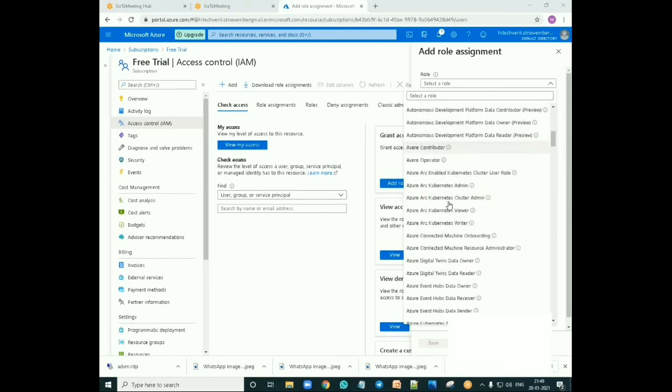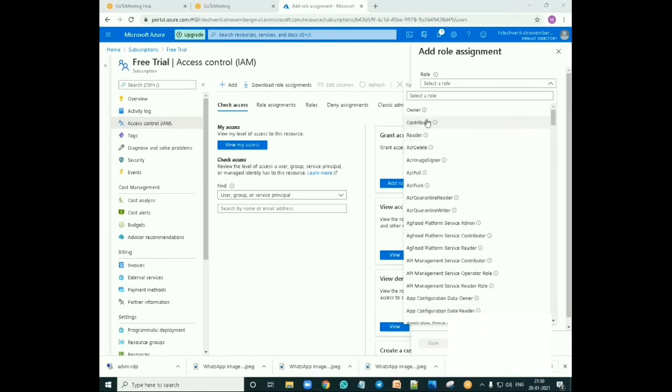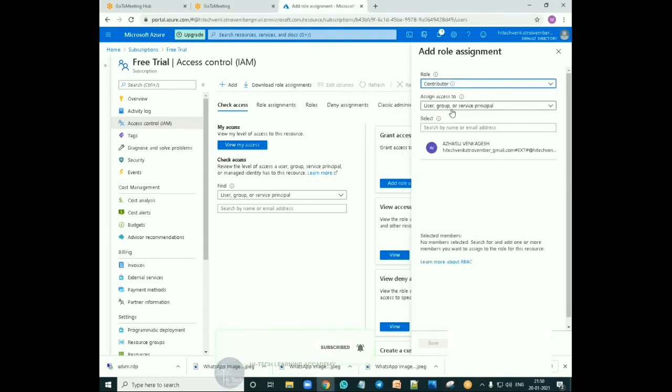Usually in Azure, there is something called RBAC, which means role-based access control. Based on the role only, we give permission to the concerned user. The owner has all access on the particular subscription. A contributor has all access on the creating part, but can't grant access. A reader has only read permission on all the resources, but can't make any changes. So let me give one contributor here.